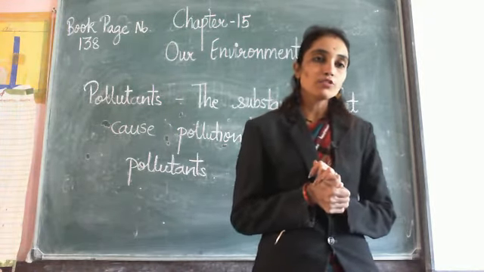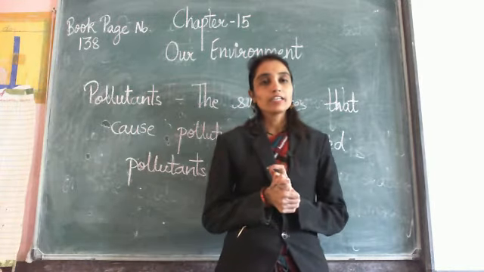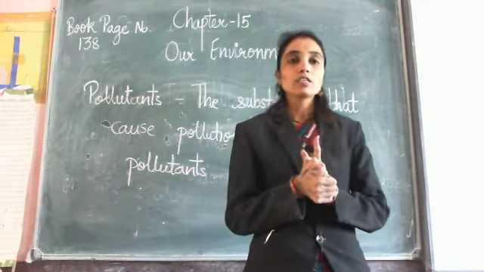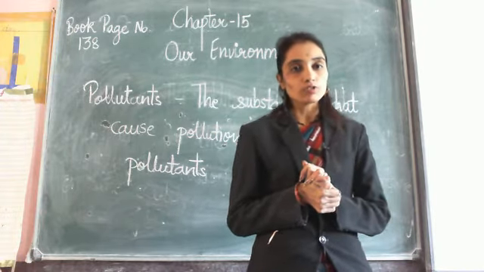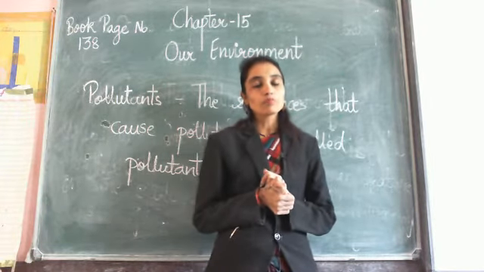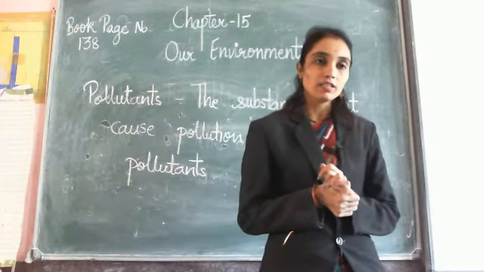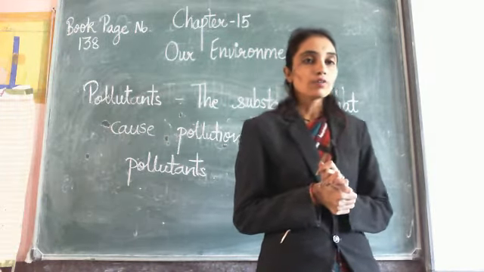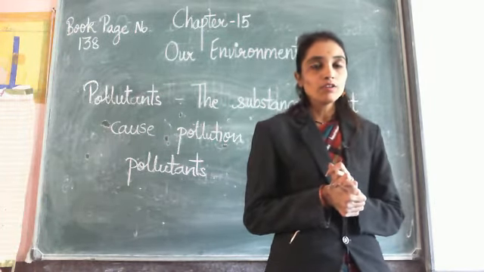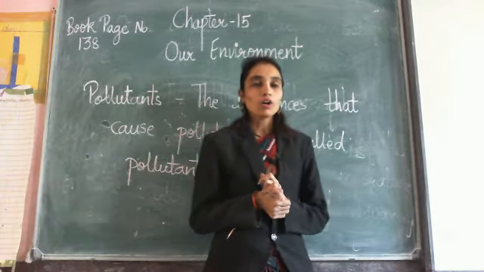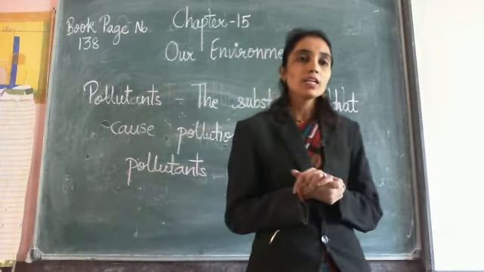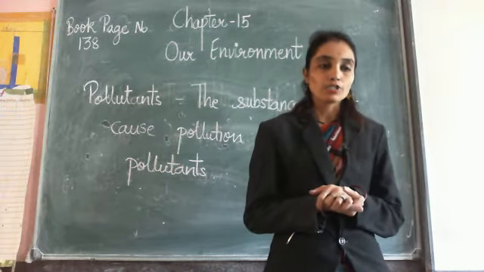What is air pollution? The addition of harmful substances to the atmosphere or the air is called air pollution. For example, smoke from factories and vehicles, wood or coal used as fuel for cooking, and burning of crackers are all examples of air pollution.